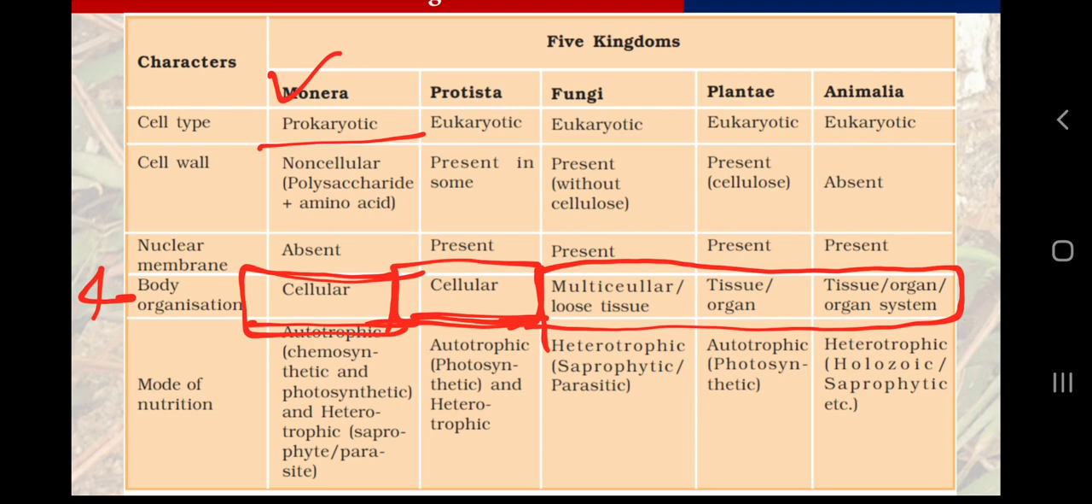So if you want to remember these kingdoms also, very simply, Monera are prokaryotes, unicellular, without nuclear membrane. Protista are unicellular eukaryotes, and fungi are multicellular eukaryotes with cell wall of chitin and heterotrophic mode of nutrition. Plants are multicellular eukaryotes with cell wall of cellulose and autotrophic mode of nutrition, and animals are multicellular eukaryotes without cell wall and heterotrophic mode of nutrition. So here you can remember the body organization with tissue, organ and organ system. These few points you need to remember.